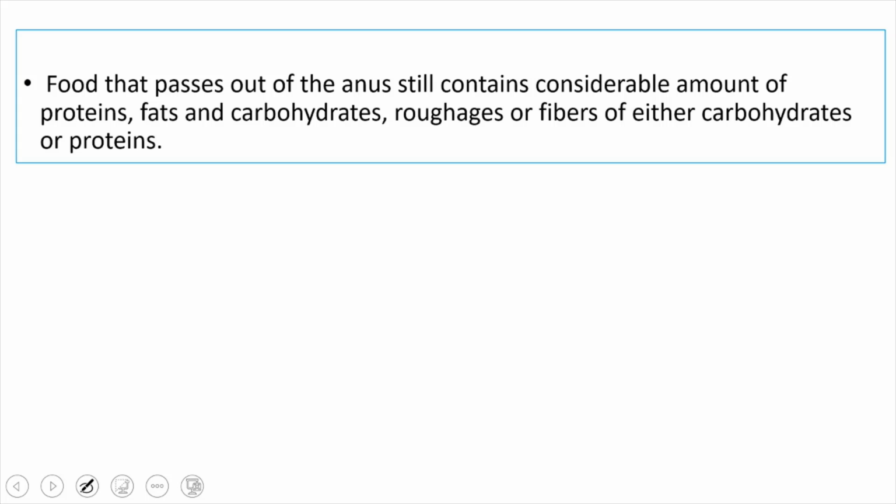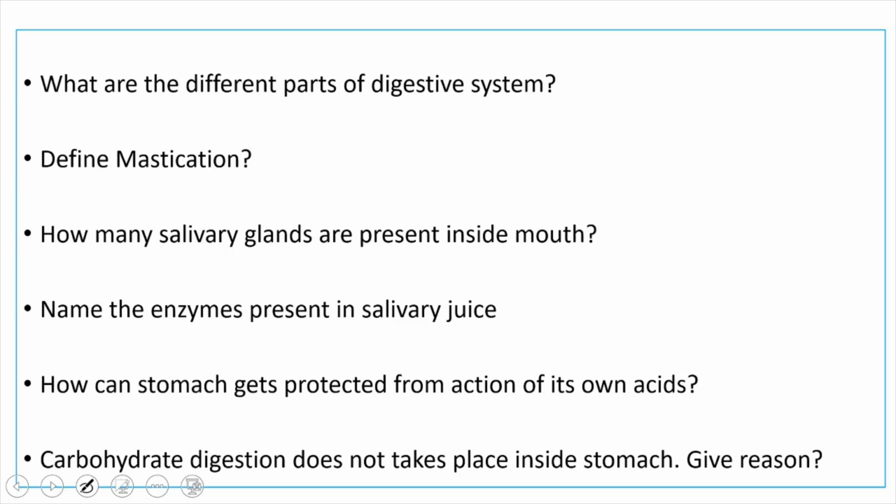Now we'll discuss what type of questions can be asked in this topic. What are the different parts of the digestive system? What are the parts? Mouth, pharynx, esophagus, stomach, small intestine, large intestine, liver, pancreas, gallbladder, rectum, anus. These are the parts of the digestive system.